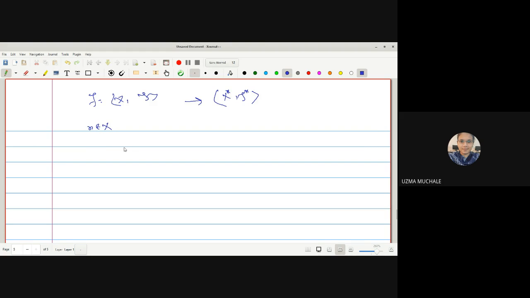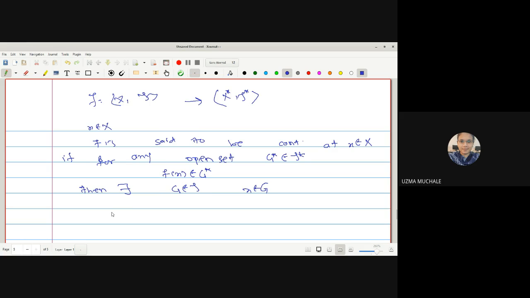Then f is said to be continuous at a point x belongs to X if for any open set G star in τ star containing the point f of x, that is f of x belongs to G star, then there exists an open set G containing the point x such that f of G is contained in G star.